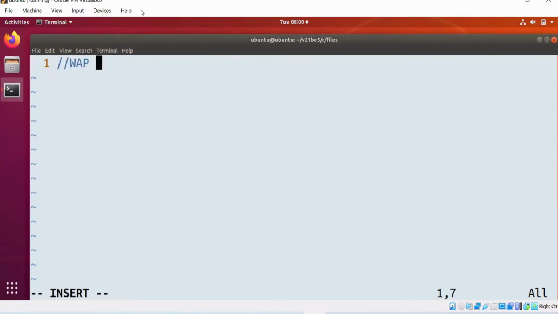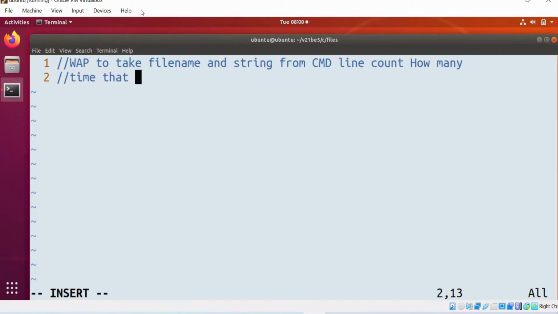Write a program to take a file name and string from the command line, and count how many times that string is present in that file.